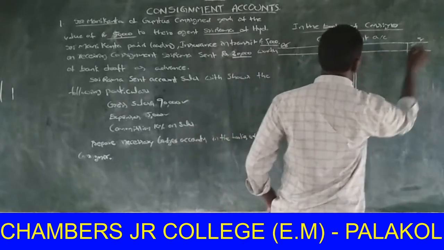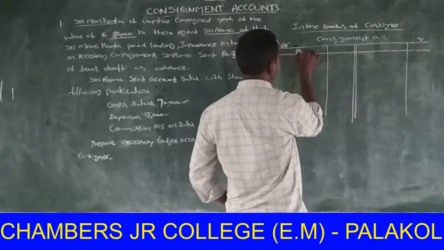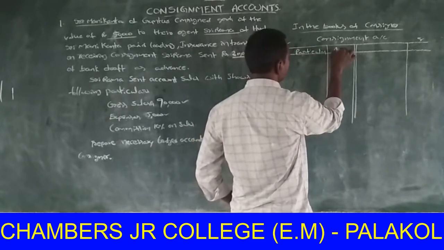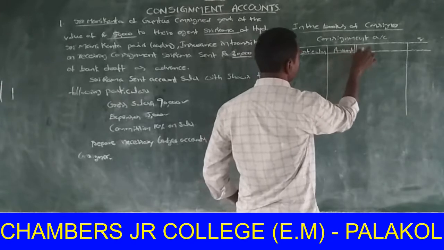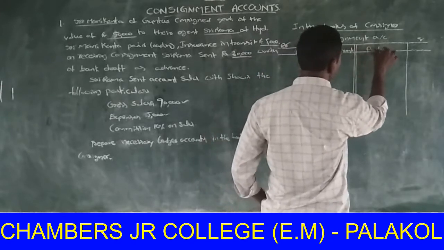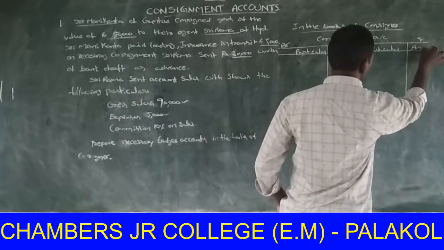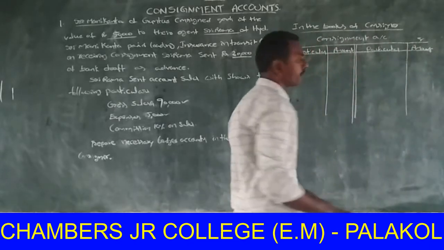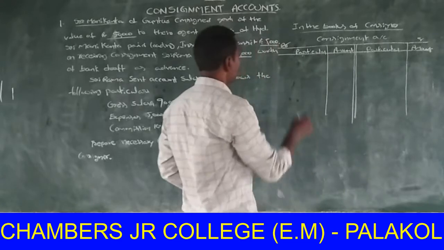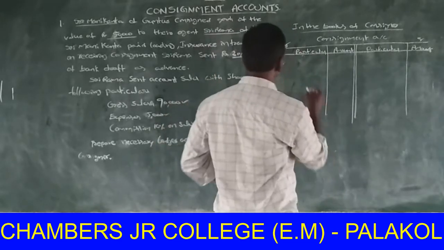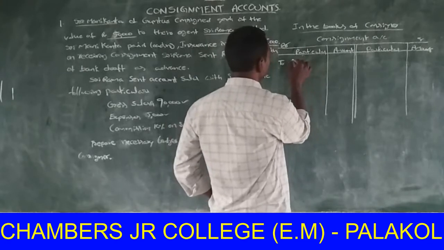Debit, credit, particulars, amount, particulars, amount. In the consignment account, the first one is goods sent on consignment account.